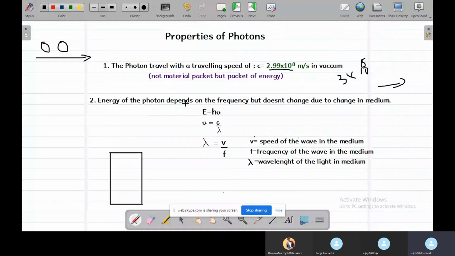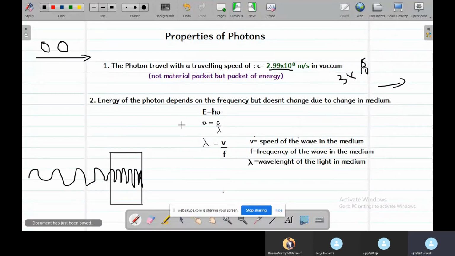Energy of photons depends on the frequency but does not change due to a change in medium. If we consider a photon which is traveling in a medium, if there is a change in medium, the frequency doesn't change, but the wavelength and the speed of the photon will change, because frequency is always dependent on the source. Frequency depends on source.